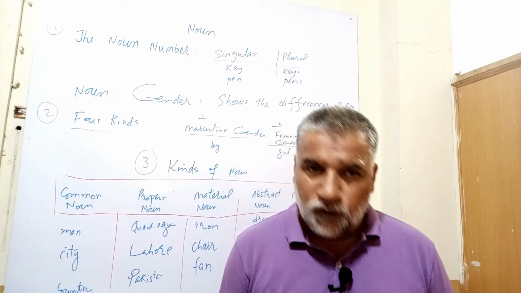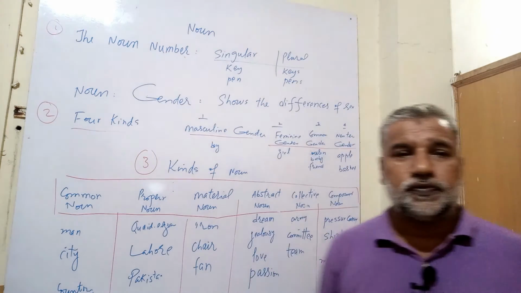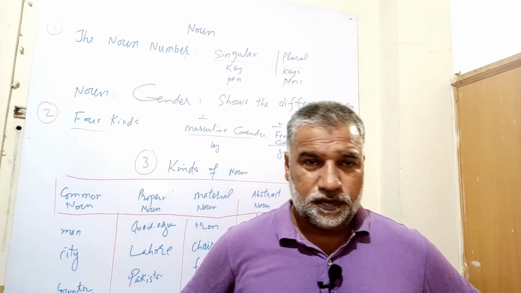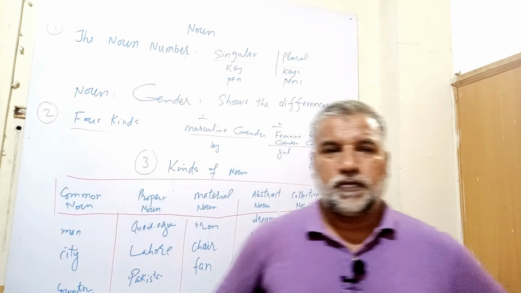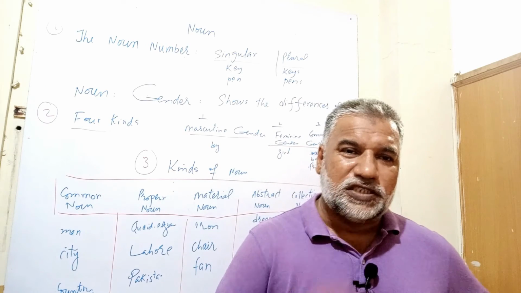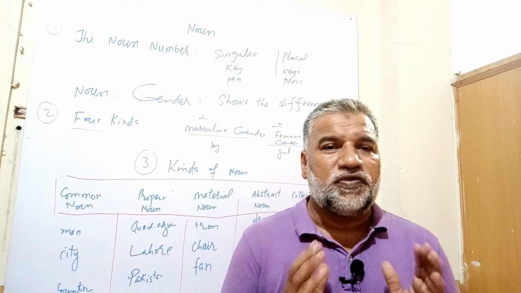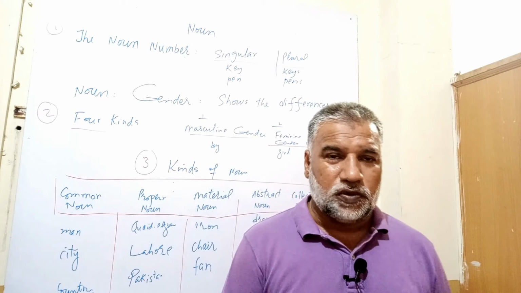So let's move on. The next kind is collective noun. Those nouns which are singular in form but show a larger number are collective nouns.